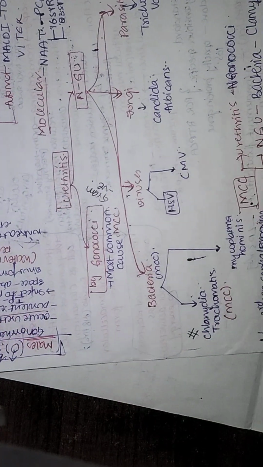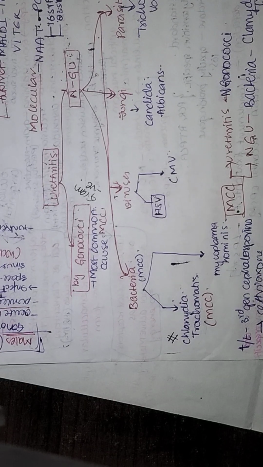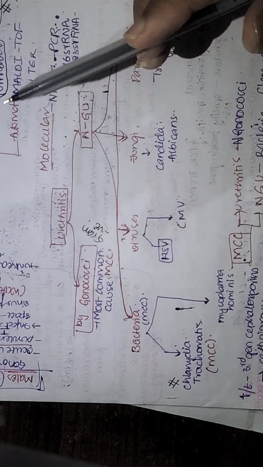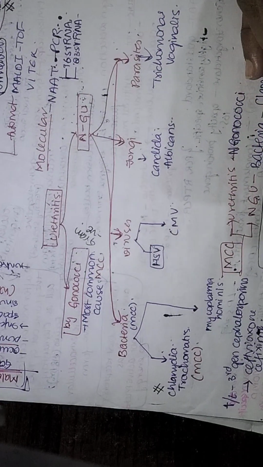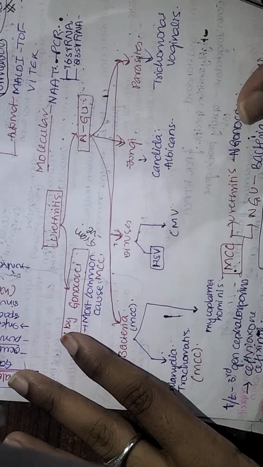So what is the treatment? The treatment we generally use is the third-generation cephalosporins such as ceftriaxone or cefixime. These two can be used for treating gonococcus, and there is no vaccine for preventing gonorrhea.